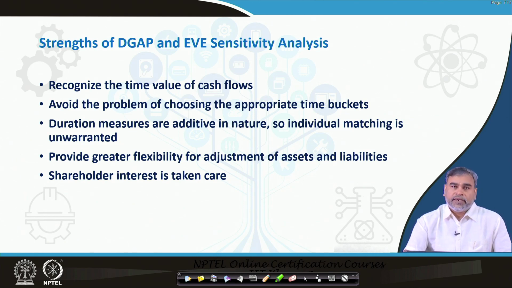It also provides greater flexibility for adjustment of assets and liabilities. Whenever we are matching individually, it creates a problem, but whenever we match in the aggregate, there is a lot of chance in terms of inclusion and exclusion of assets in the balance sheet to manage your interest rate risk, or to make your duration gap equal to 0 if you are really going to immunize that interest rate risk in the market.